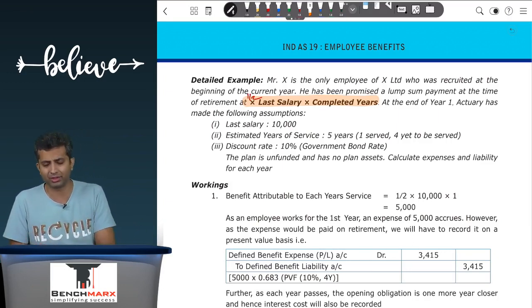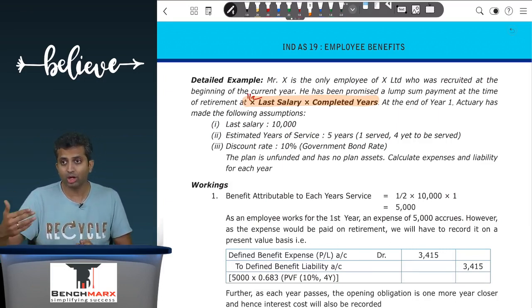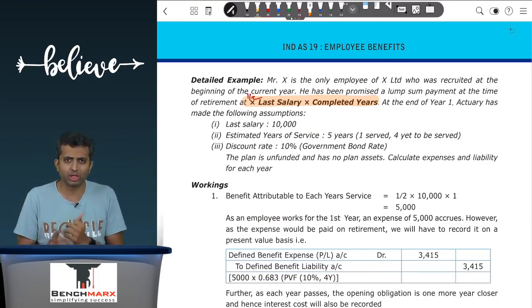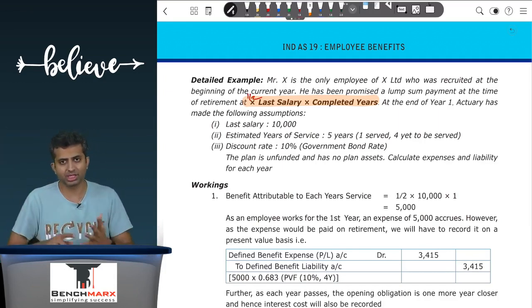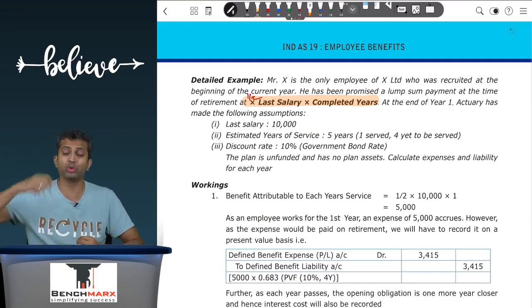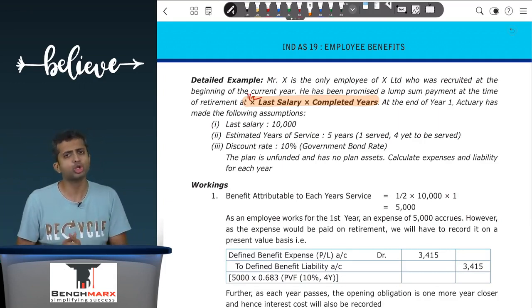The amount of benefit is the true liability, and hence it's a defined benefit plan. So over here we have to follow the projected unit credit method. So what does PUCM say? It says that you project how many years the employees will continue in the service, what will be the last drawn salary then, and then as and when that service is rendered, you recognize the cost.